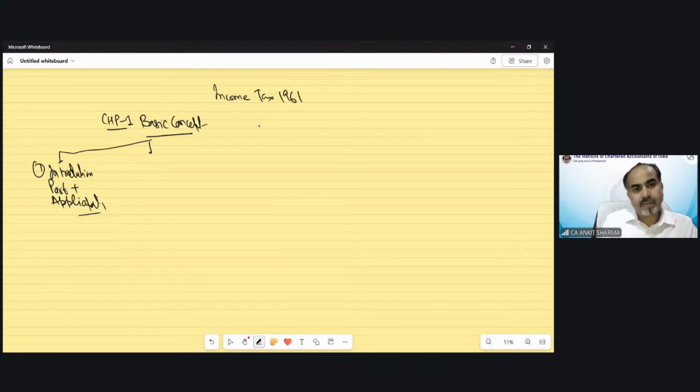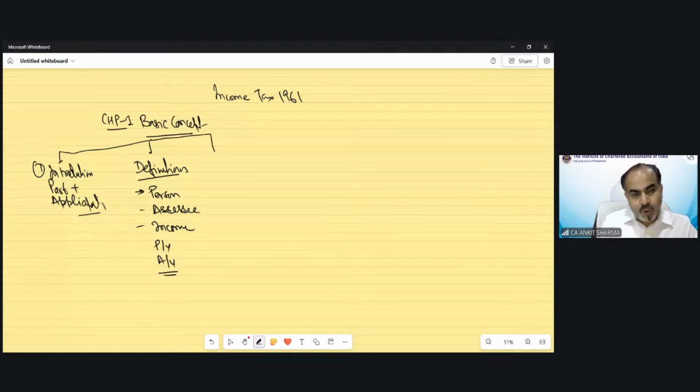The other part regarding the definitions, we have gone through multiple definitions to make you understand certain things under the Income Tax Act, which were the definition of person, definition of assessee, definition of income, of course, previous year, assessment year, etc. Then we have also gone through certain special topics like the previous year for the income. There are certain incomes whose previous year would be the same year in which the income is going to be assessed to tax.